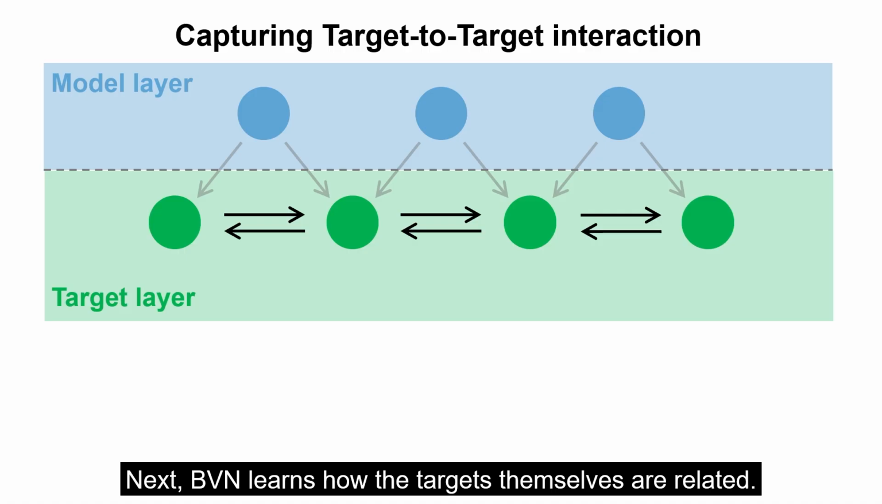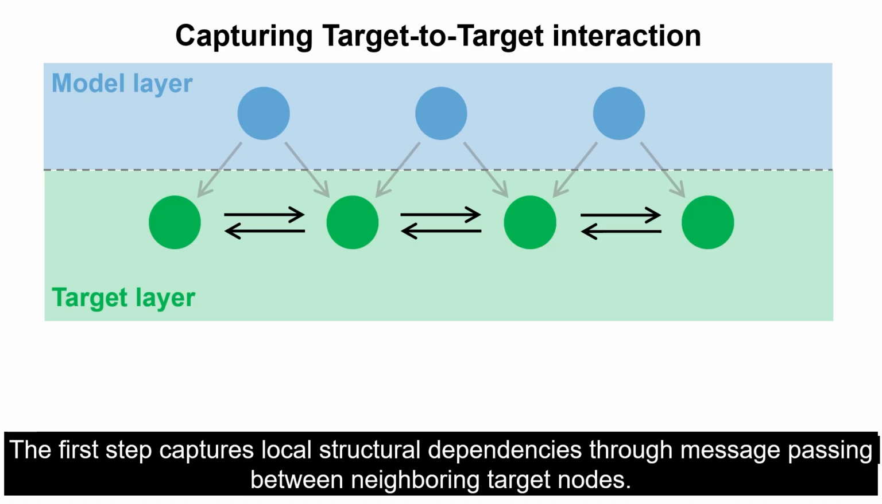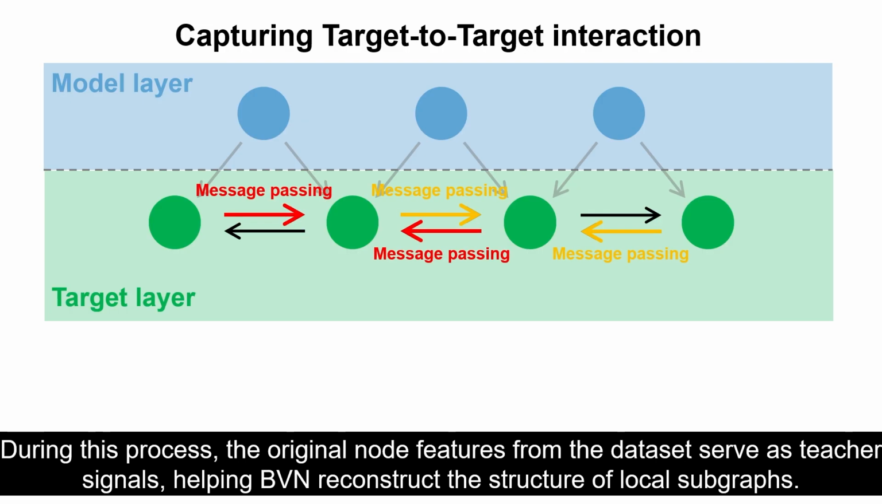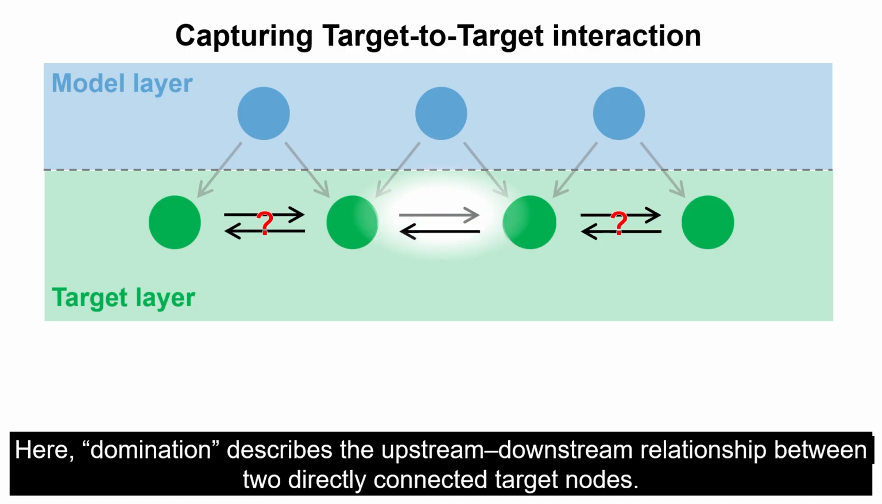Next, BVN learns how the targets themselves are related. This process proceeds in two steps. The first step captures local structural dependencies through message passing between neighboring target nodes. During this process, the original node features from the dataset serve as teacher signals, helping BVN reconstruct the structure of local subgraphs. The second step focuses on target-to-target directionality, learned through what we call pairwise domination.